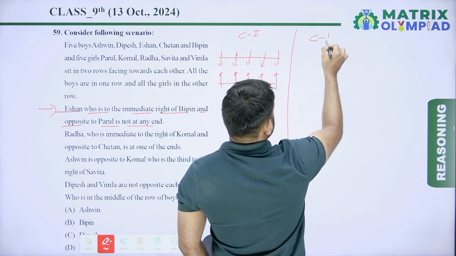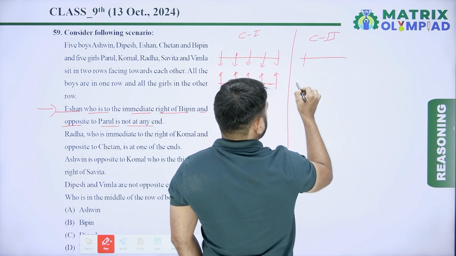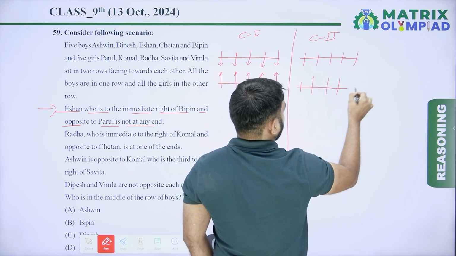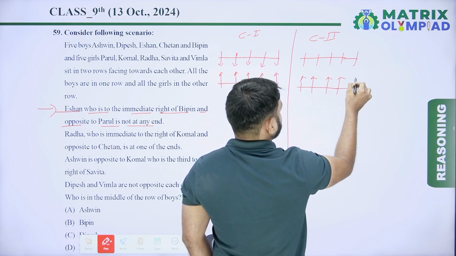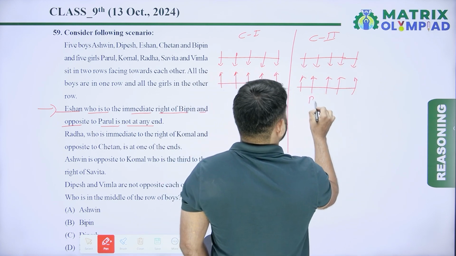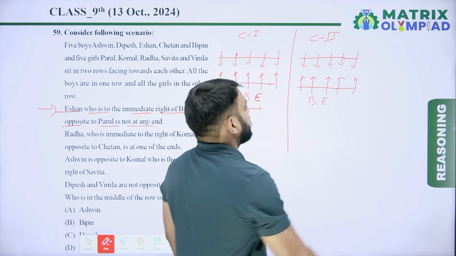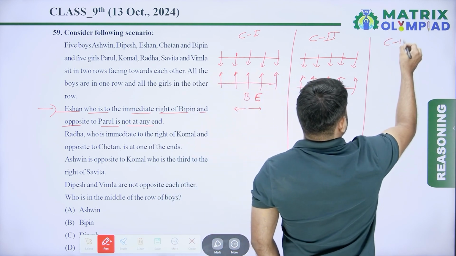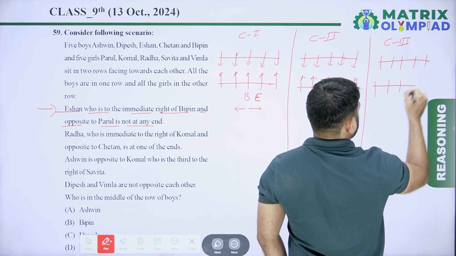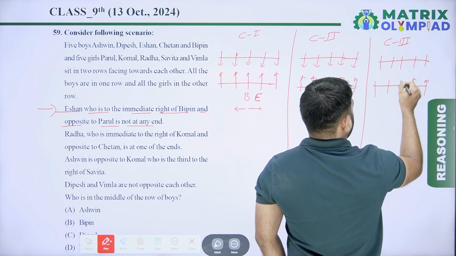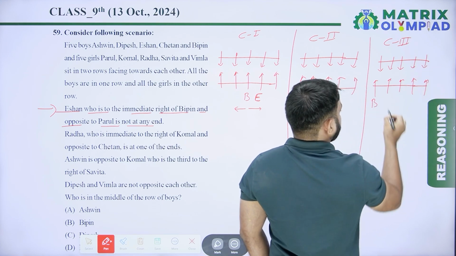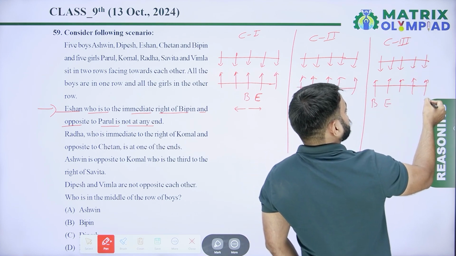In condition 2, positions 1, 2, 3, 4 and 5 all face each other. Here is Vipin, here is Ishan. In the third condition, again positions 1 to 5 face each other. Here is Vipin, here is Ishan, and Ishan is not at any end.